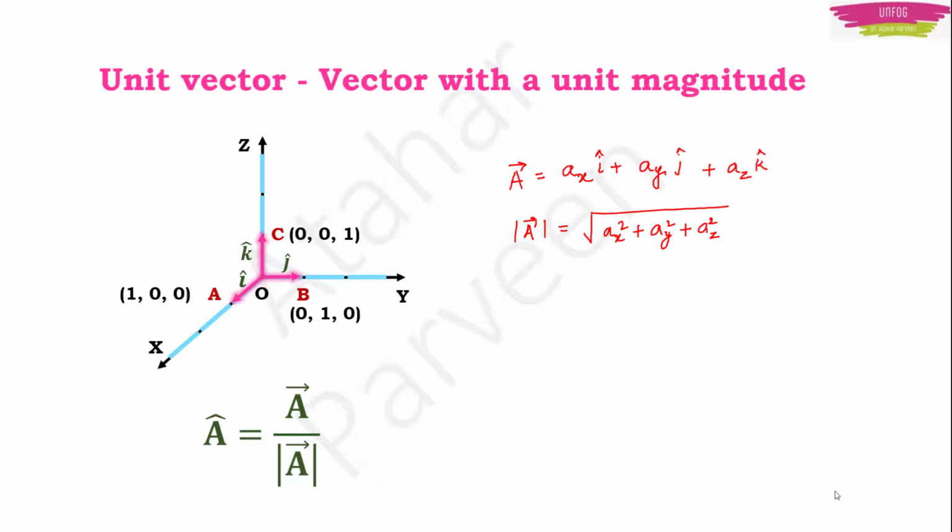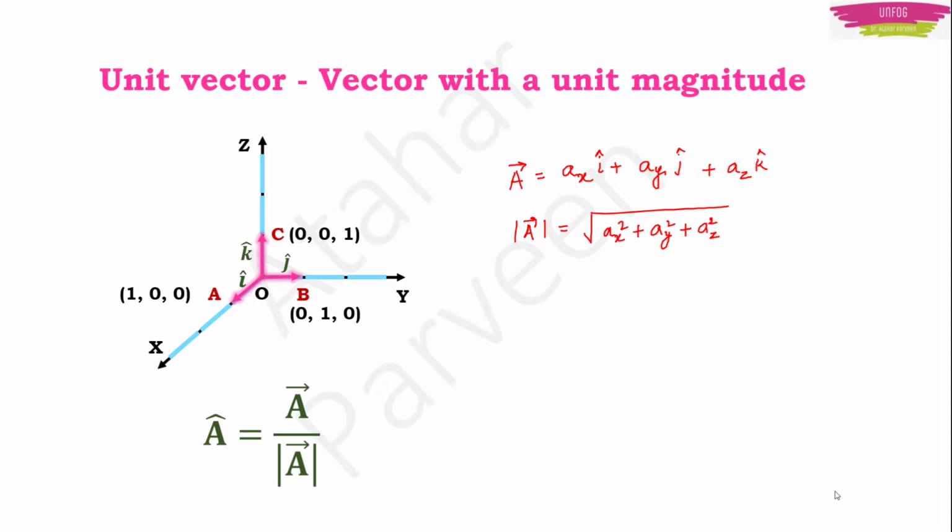For example, if I have a vector A which will be consisting of i, j and k cap, that means along x axis you have i, along y axis you have j, along z axis you have k, you write a vector like this: ax i cap plus ay j cap plus az k cap.